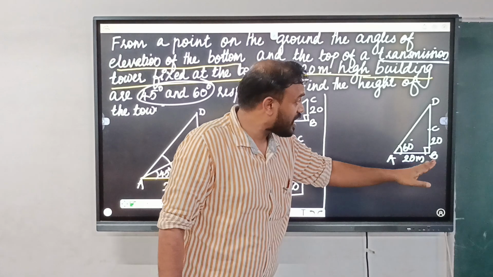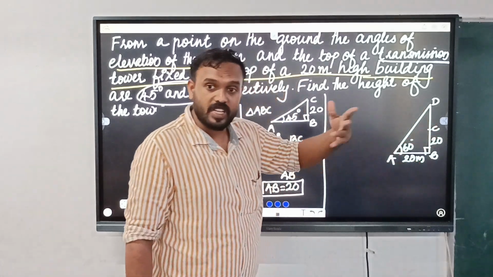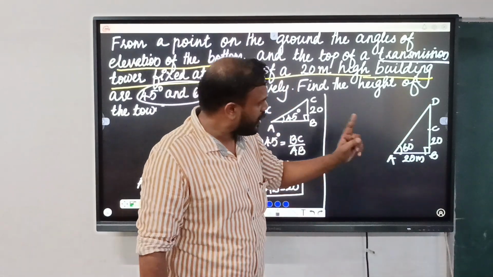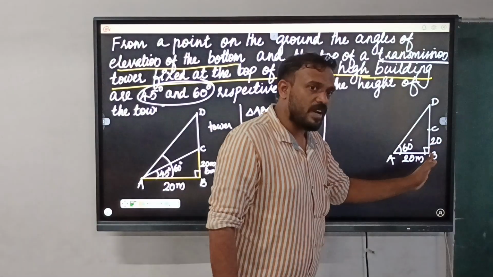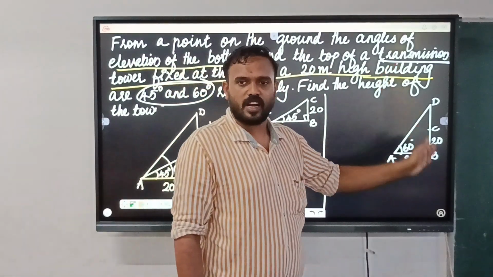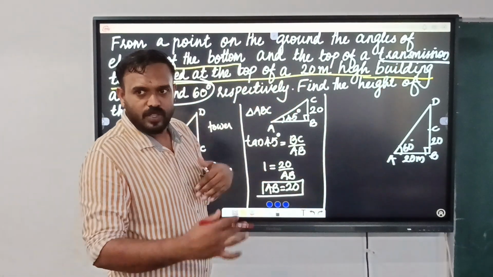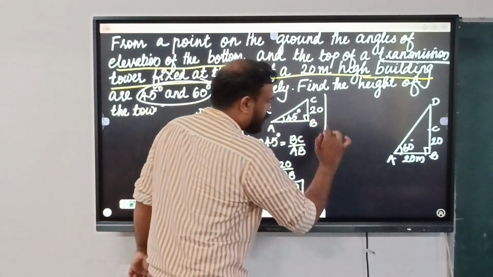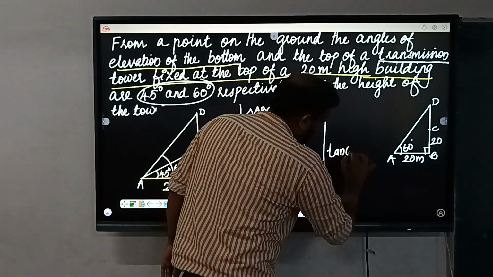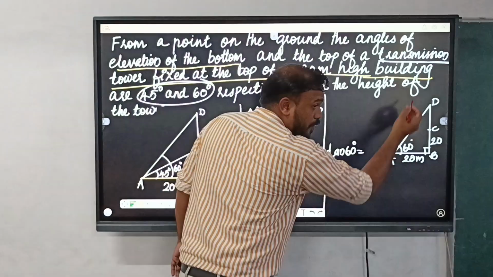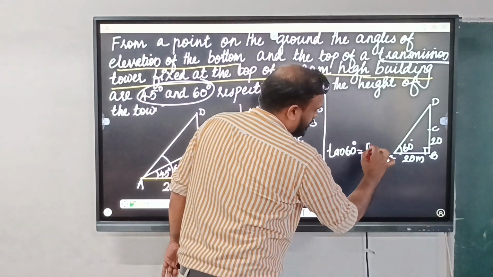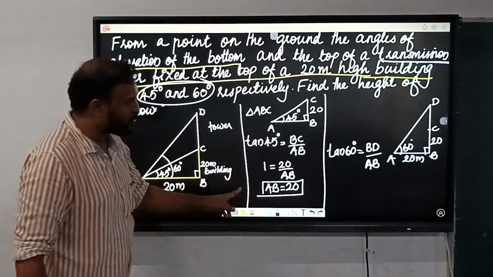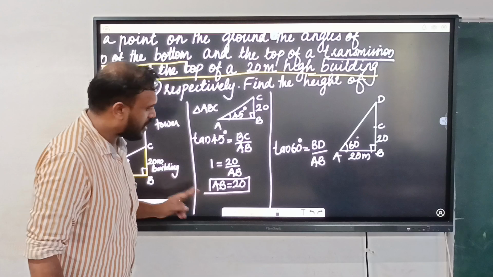See, here already 20 is given and the value to find is CD. Where is that CD? That is on which side? Opposite side. Yes. So here, the adjacent side is given and the value which is to find is on the opposite side. So adjacent, opposite. Which ratio includes both adjacent and opposite? That is tan. So we can use, as we said, tan 60. What is tan 60? Opposite by adjacent, that is BD by AB.